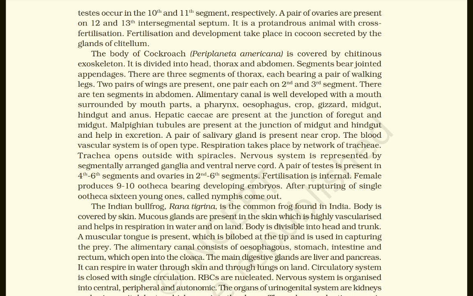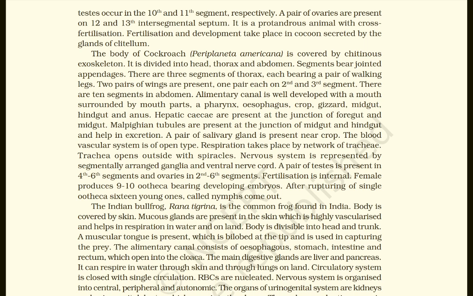The blood vascular system is of open type. Respiration takes place by a network of tracheae. Trachea opens outside with spiracles. Nervous system is represented by segmentally arranged ganglia and a ventral nerve cord.